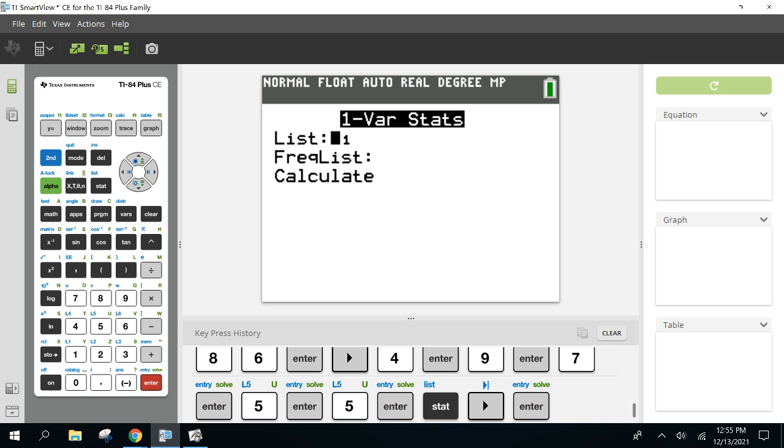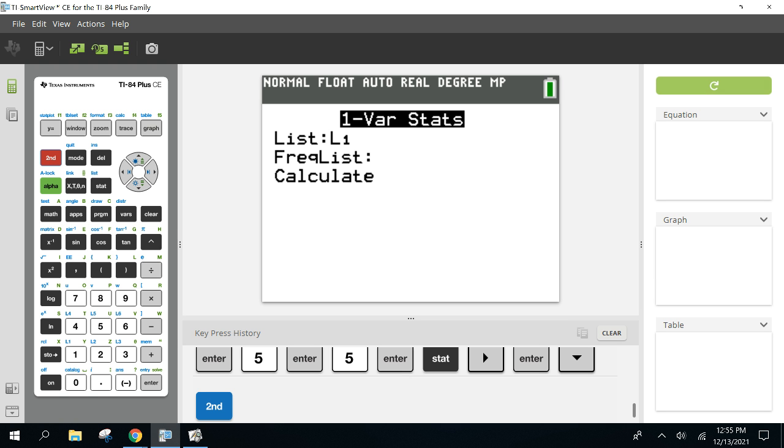1-Var Stats. Now, how do you think things are going to change now? Now that you have it in 2 different lists, L1, I've got to tell the calculator also to look in list 2. Now, how do I get L2? Everyone look above your 2 button. Everyone see L2 right above there? Second 2.